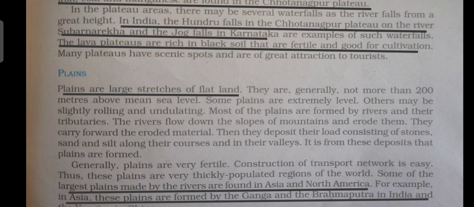Most of the plains are formed by rivers and their tributaries. Rivers flow down from the slope of the mountains and erode them. They carry forward the eroded material, then they deposit their load consisting of stones, sand and silt along their courses and in their valleys. It is from these deposits that the plains are formed.